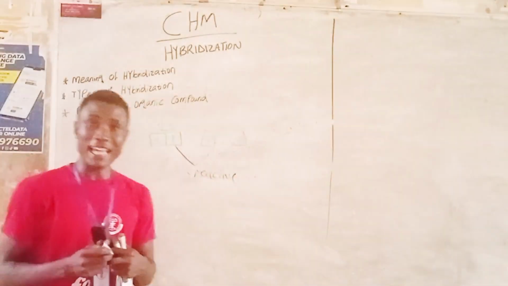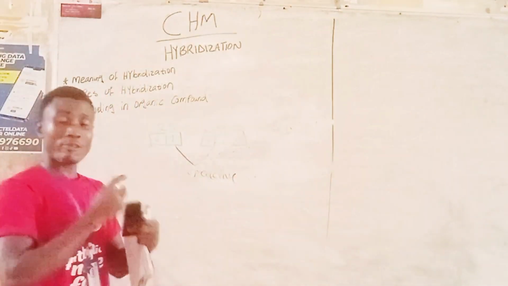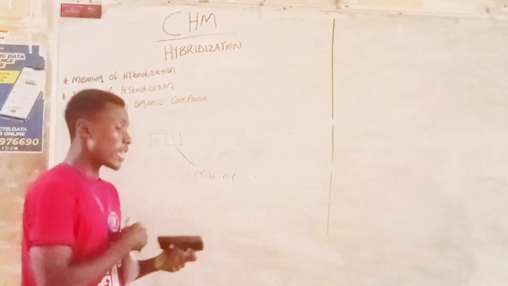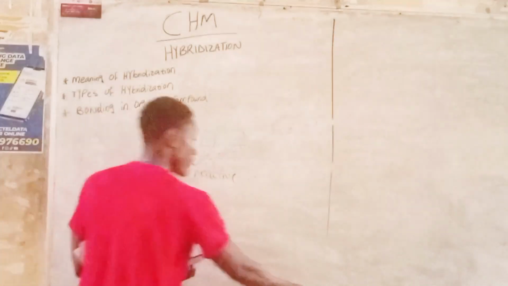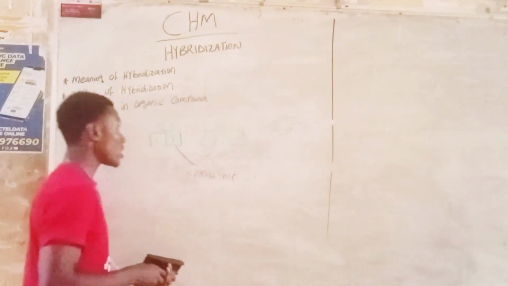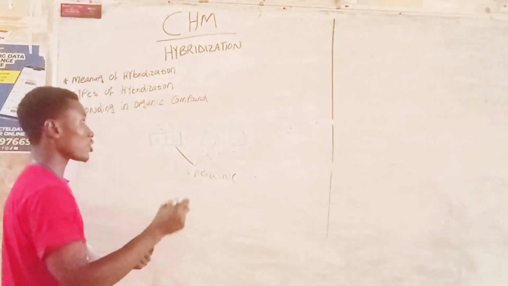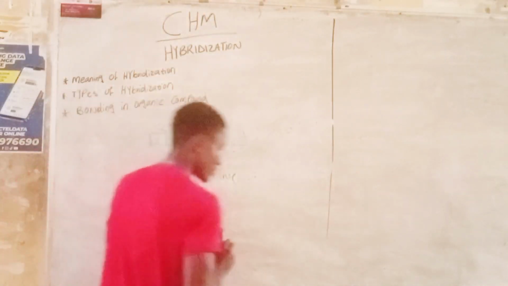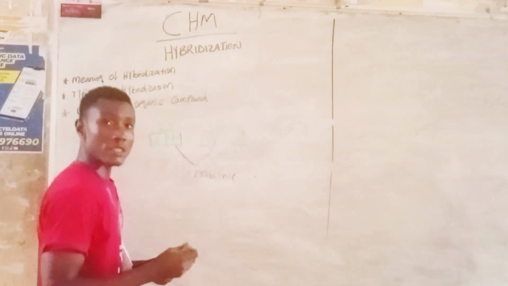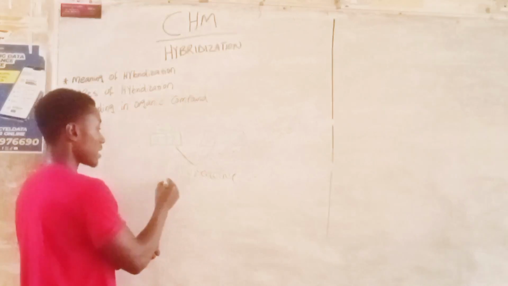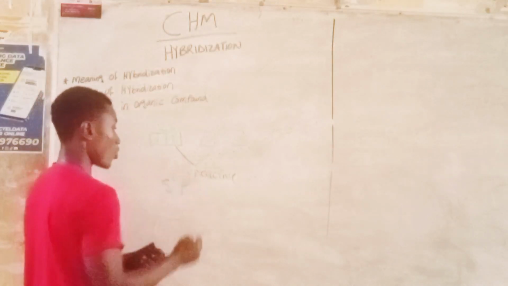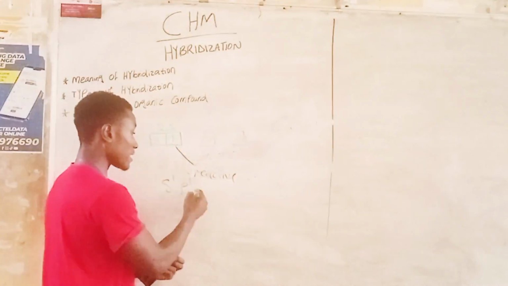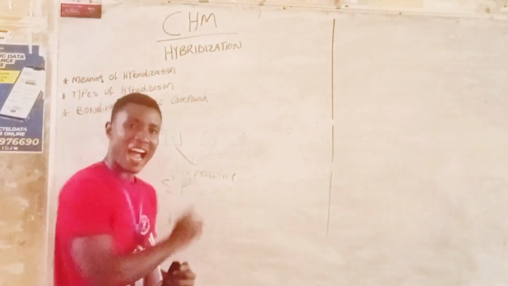In the case of their excitation, they become unreactive. If they become unreactive, we will just be left with one electron in the 2s and one electron in the 2p. That means we are going to have something like this: the S1 and the P1. Writing it as S1 P1 is not that necessary, so we simply write it as the SP hybridization.